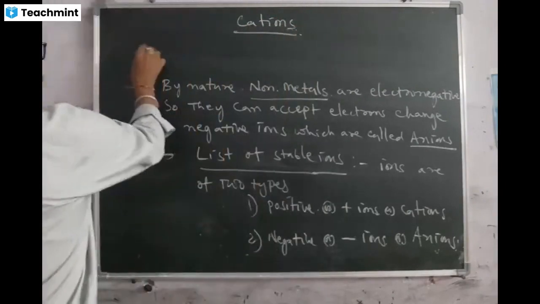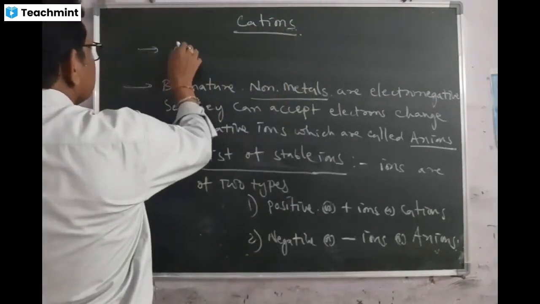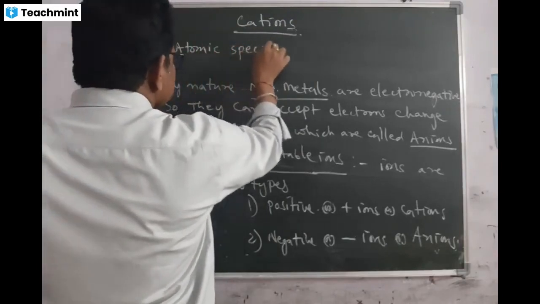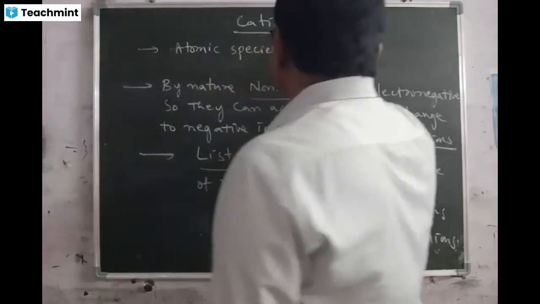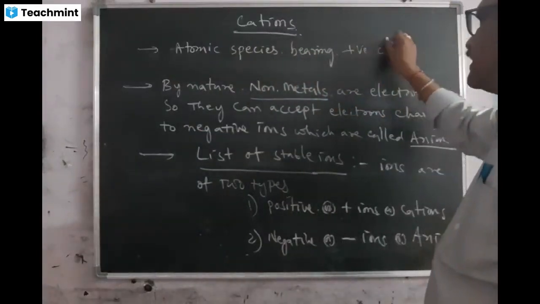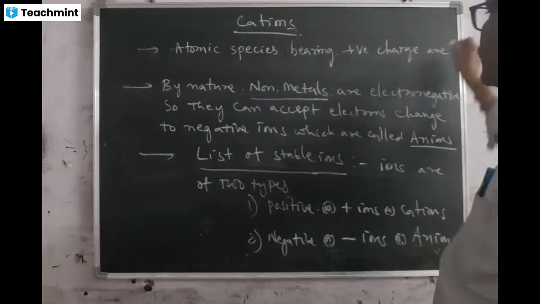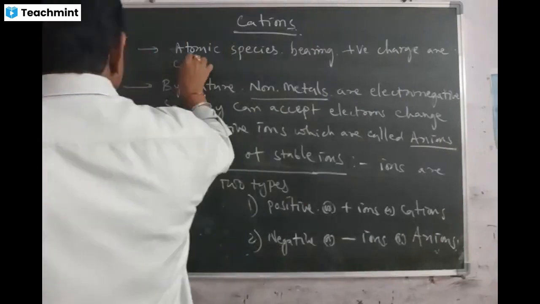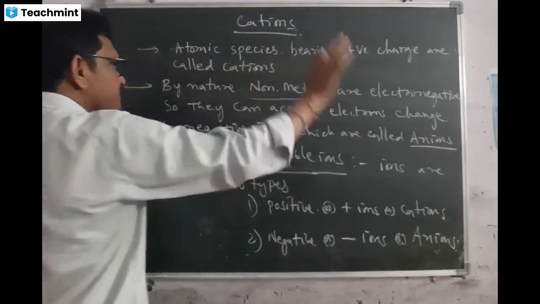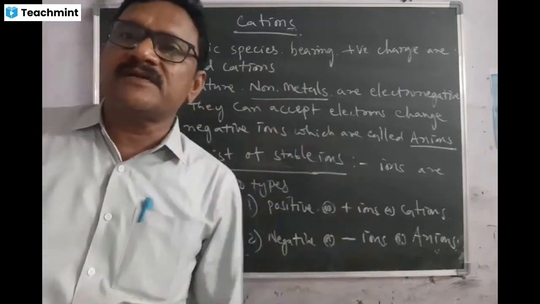Cations means atomic species bearing positive charge are called cations. That thing you remember. Positive charge species are called what? Cations.